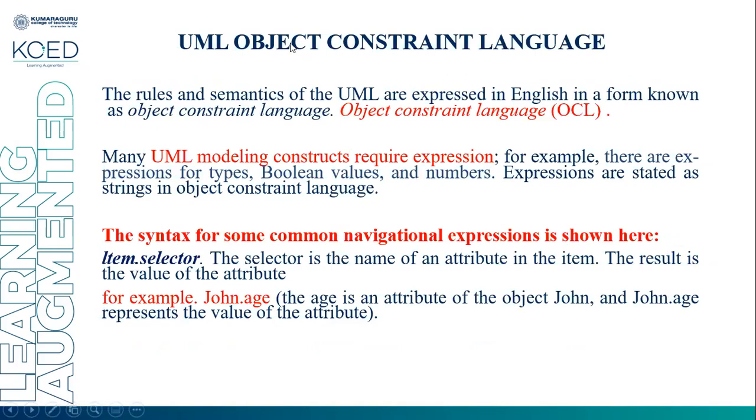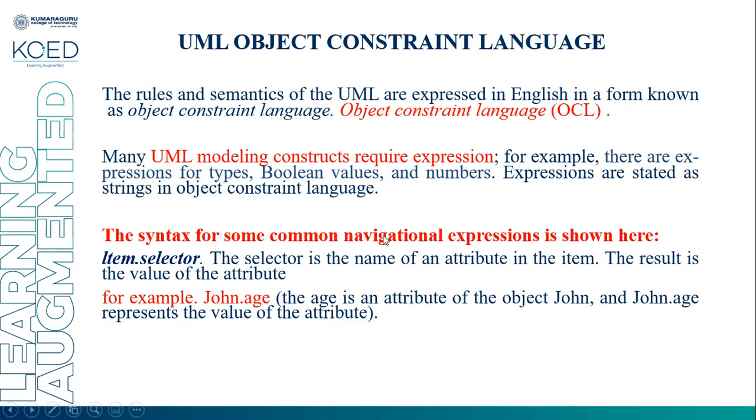Now, the UML Object Constraint Language. Constraint means some condition. So we are able to create conditions by using UML. That's why it is known as the UML Object Constraint Language. The rules and semantics of the UML are expressed in English in the form of an object constraint language, OCL. Many UML modeling constructs require expressions, for example, expressions of types, Boolean values, and numbers. Expressions are stated as a string in the object constraint language.